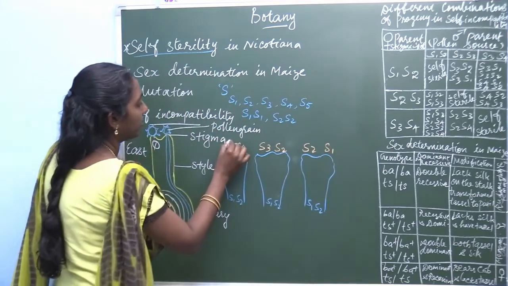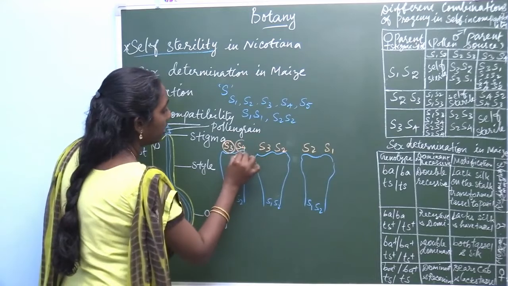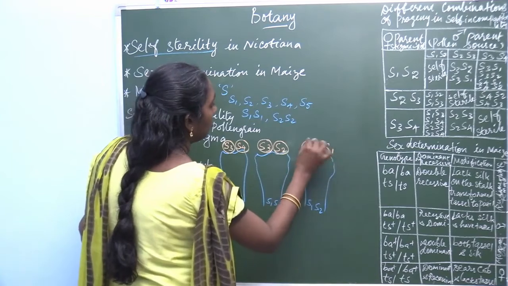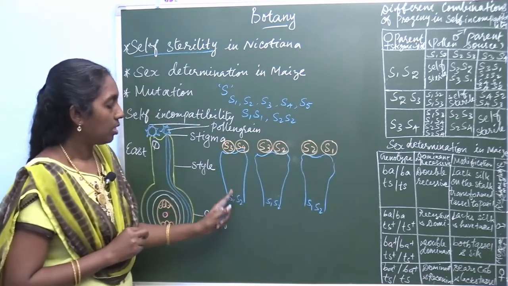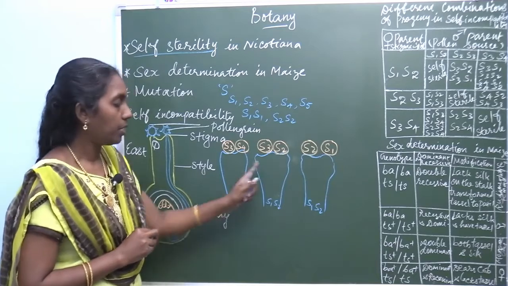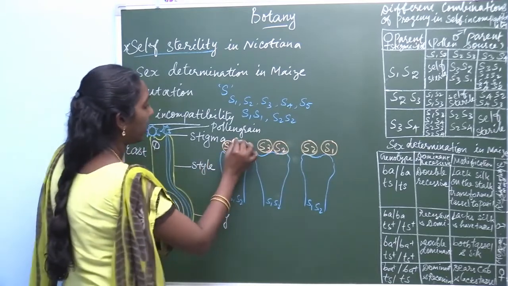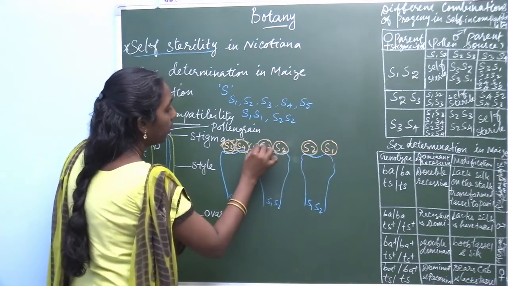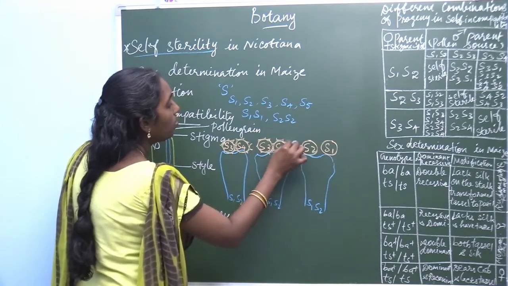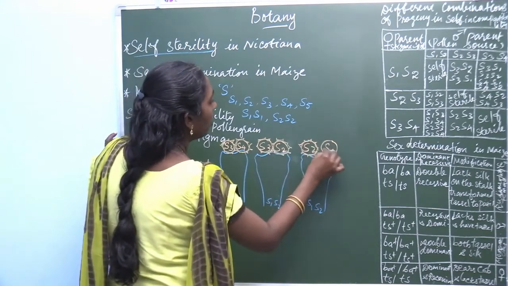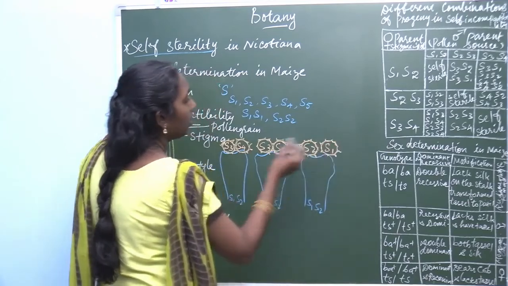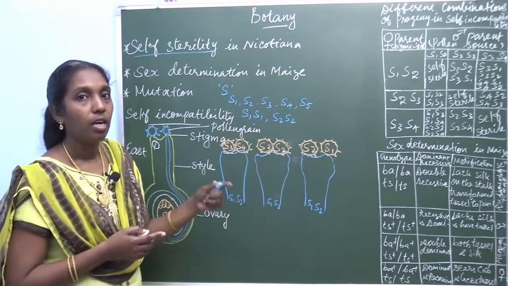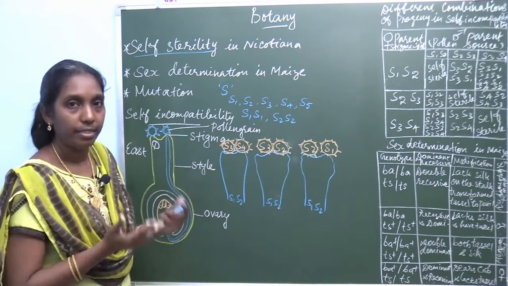These are the pollen grains. This is the stigmatic region, this is the pistil and these are the pollen grains, different combinations of pollen. What is the condition? In homozygosity, the pollen does not germinate. Other than S1 S2, the pollen germinates.